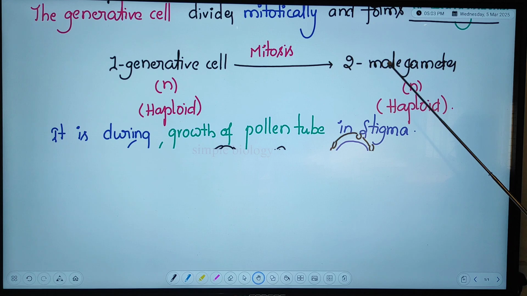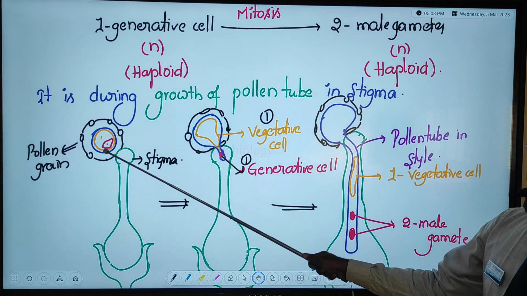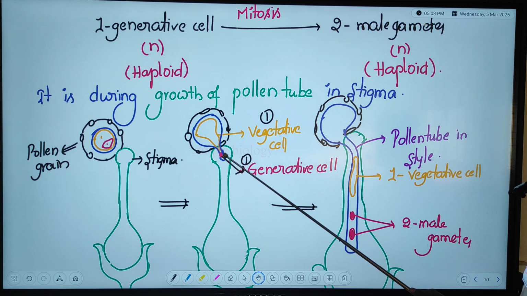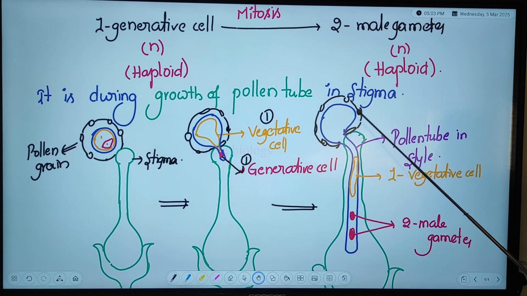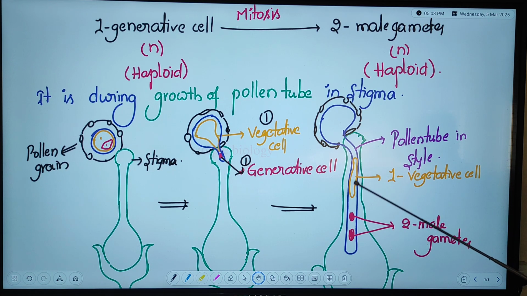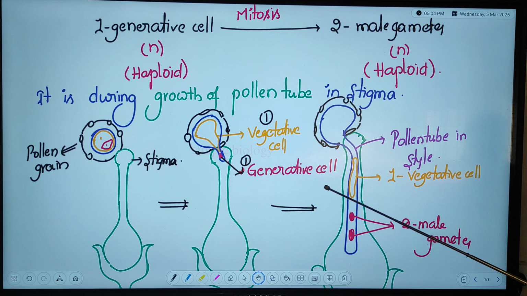Now here, if you see, this is the pollen grain on the stigma, then the pollen tube forms. Here, the yellow color is the vegetative cell and the red color is the generative cell. Then the pollen tube grows through the tissue of the stigma and the tissue of the style. While it grows, the single red cell, the generative cell, divides mitotically and produces 2, that means 2 male gametes. So one generative cell produces the 2 male gametes.